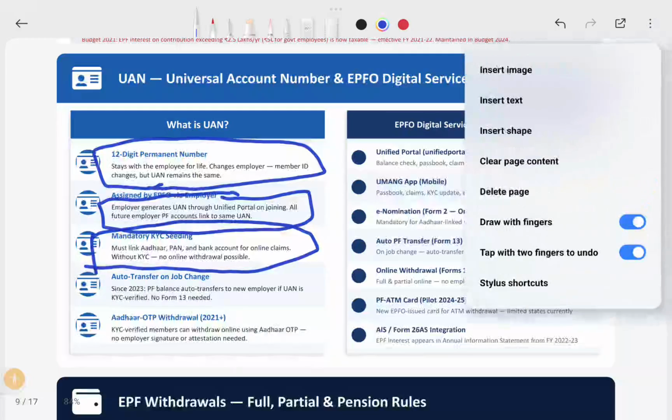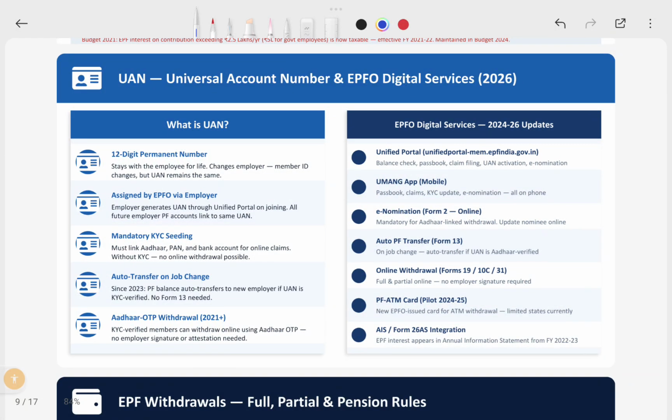So they need to compile our mandatory KYCs and other linked online bank account and for claims and everything. Without that KYC, there is no online portal; issues will come. So, auto transfer on job change: since 2023, PF auto transfers to the new employer if the UAN is KYC verified.